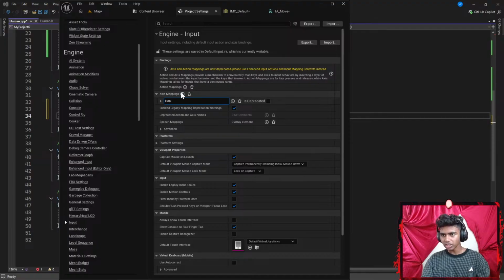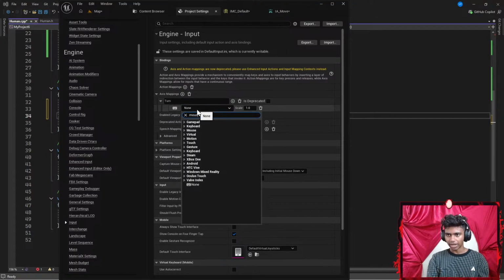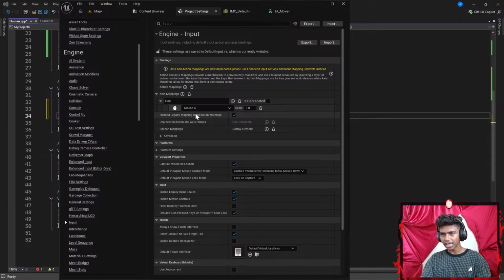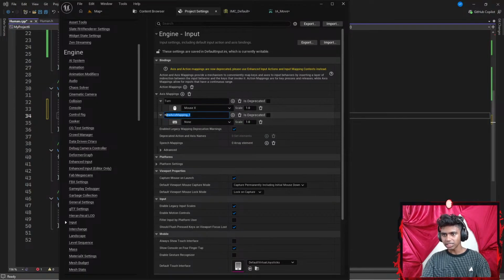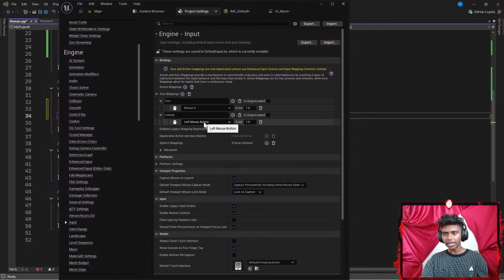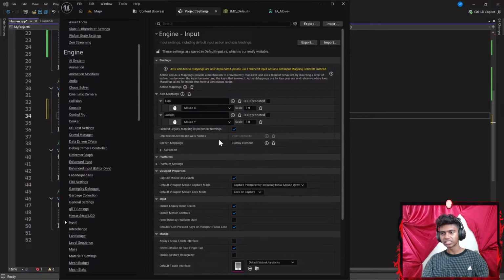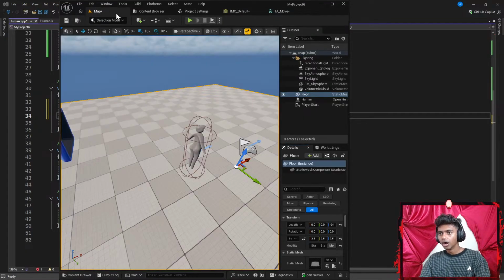Okay, let's go with something like Turn, which is gonna be turning depending on where my mouse moves in the x-axis. And then I'm gonna go ahead and click this again. I'm gonna add a look up function. I'm gonna look up depending on where my mouse moves in the y-axis, which is vertically. Okay, that's pretty much it.